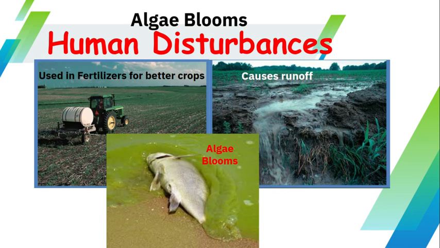And the algae covers up the surface of the water. The sun can't get down to the plants in the lake. So then the plants don't have sunlight. They can't perform photosynthesis and make their food. And through respiration in the plants, no oxygen goes into the water. So then the fish get suffocated.